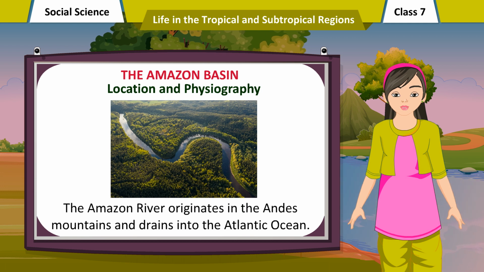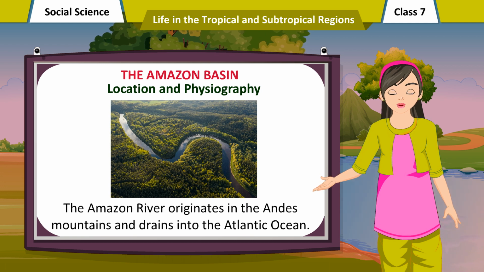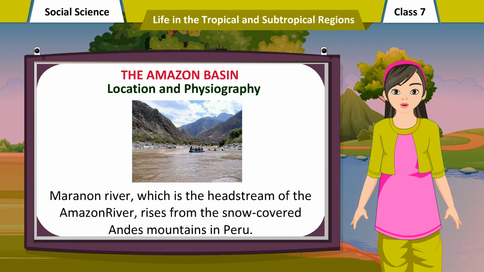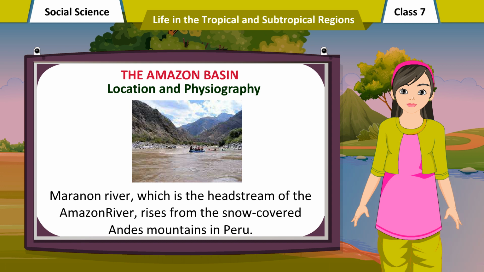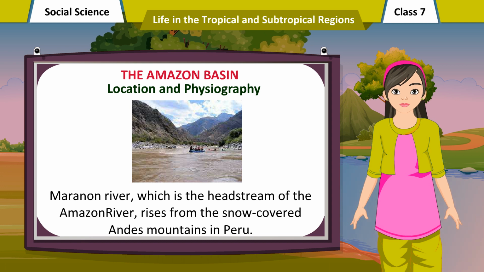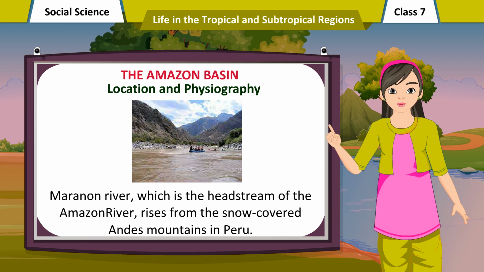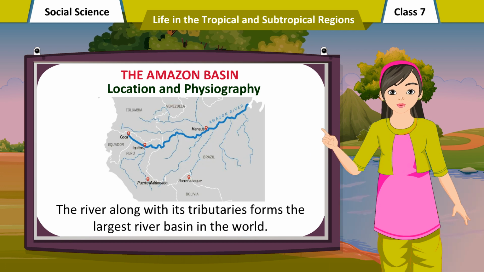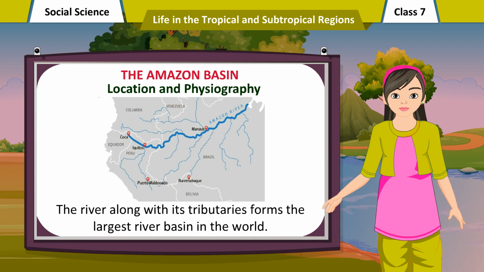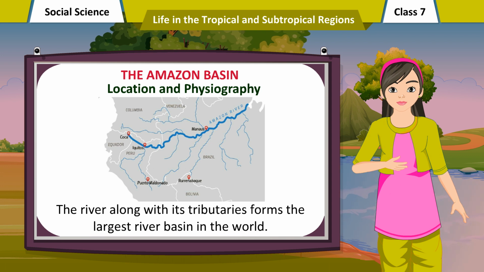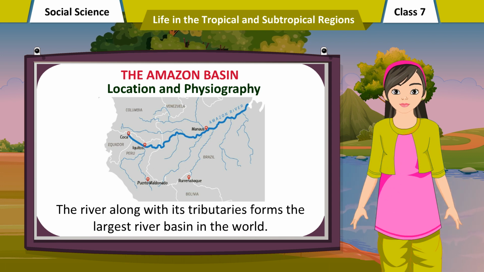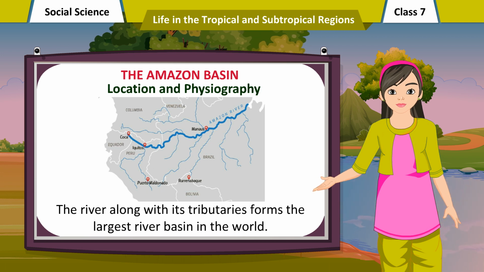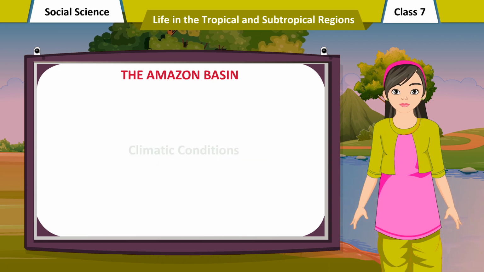The Amazon River originates in the Andes Mountains and drains into the Atlantic Ocean. Marañón River, which is the headstream of the Amazon River, rises from the snow-covered Andes Mountains in Peru. The Amazon River flows eastwards, and on its way it is joined by more than 1,000 known tributaries. The river, along with its tributaries, forms the largest river basin in the world.